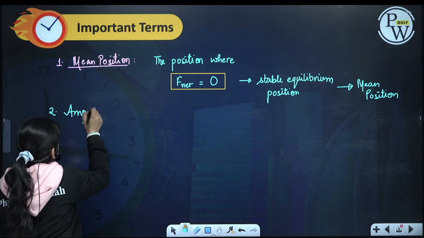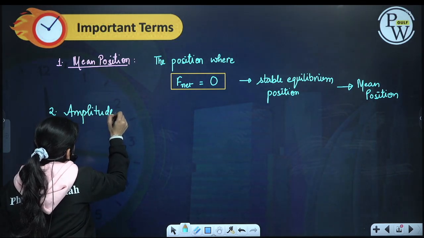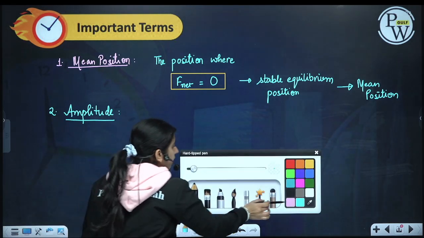Now next is amplitude. What is amplitude?